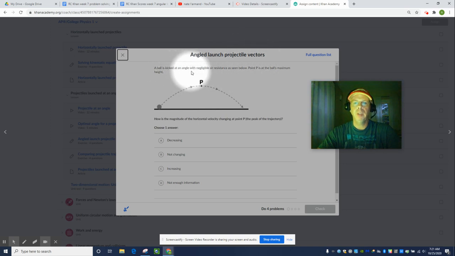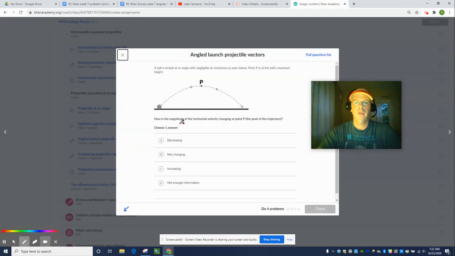A ball is kicked at an angle with negligible air resistance as seen below. Point P is at the ball's maximum height. How is the magnitude of the horizontal velocity changing at point P, the peak of the trajectory, otherwise known as the apex? So the magnitude of the horizontal velocity, that is how fast it's moving